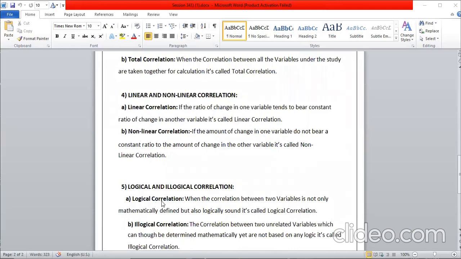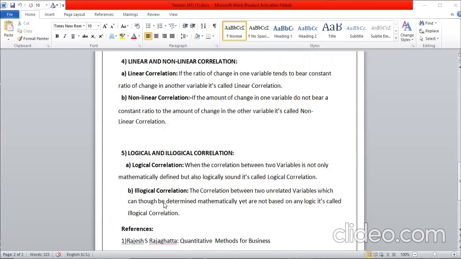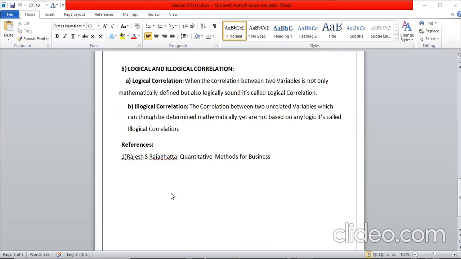Logical correlation: the mathematical value you have arrived at, the same you have approved in practical life, that is called logical. Illogical correlation: the mathematical value that has been obtained is not up to the mark of practical applications, it is called illogical correlation.